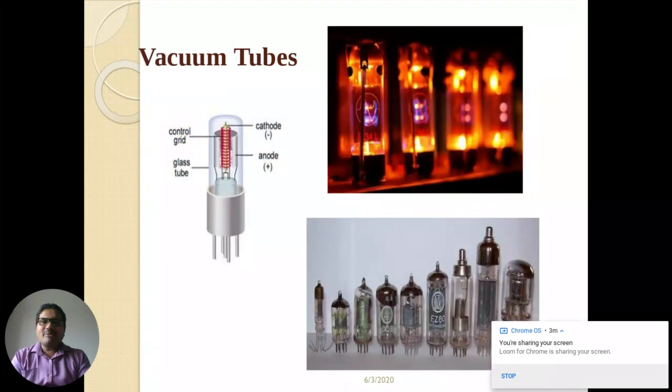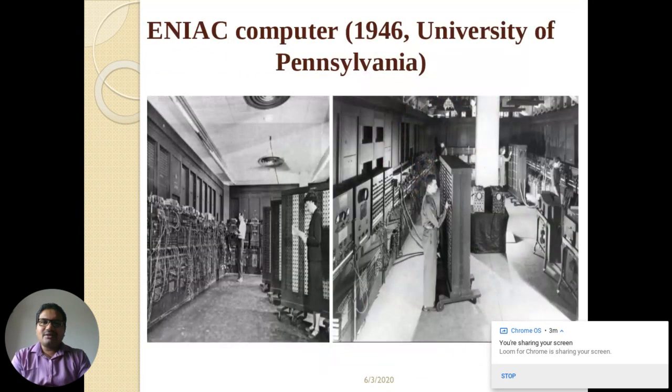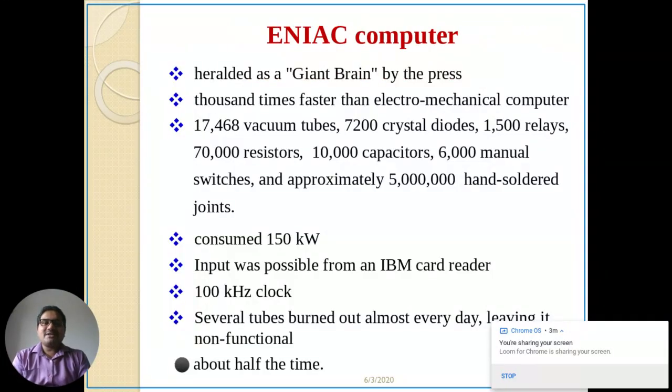You can see on this screen how vacuum tubes look. As I already told, it is a first generation computer. Now we will see the details of this ENIAC computer.